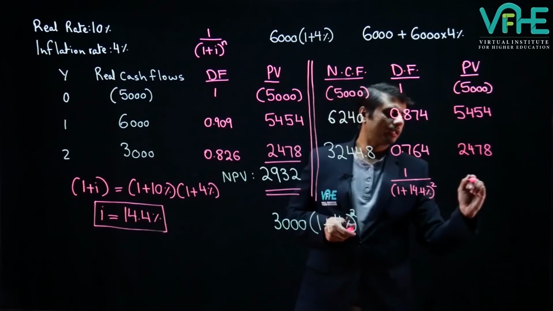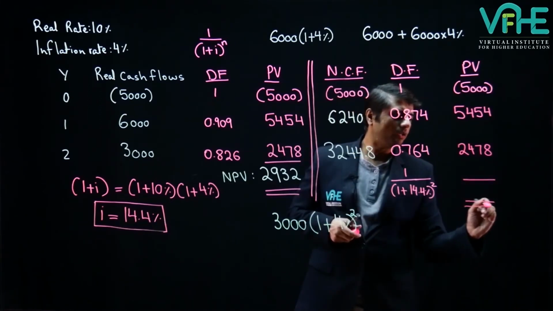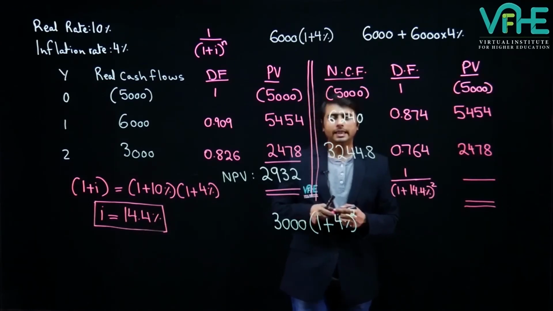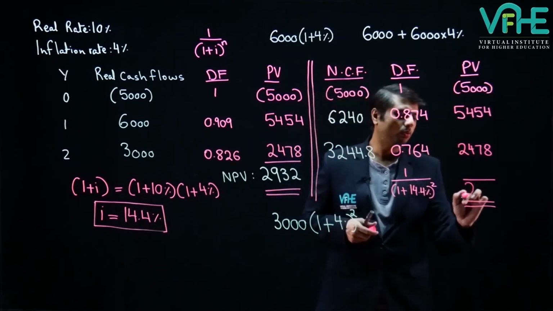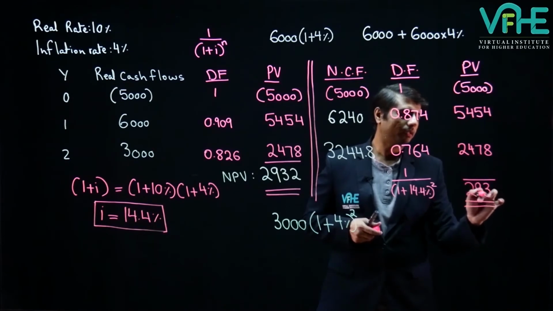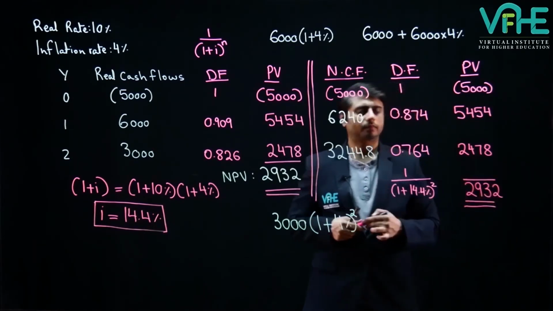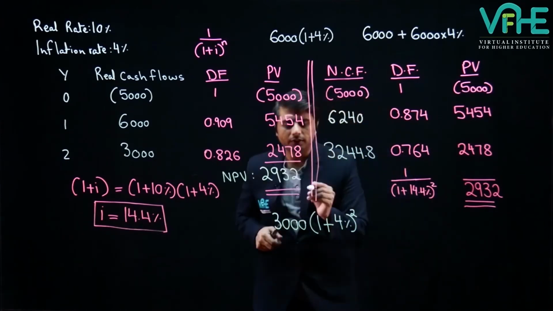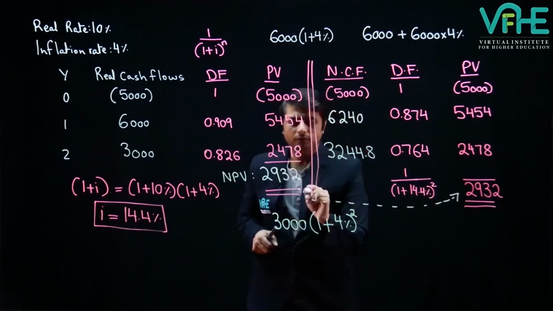So finally, if we add all of them together, our answer will again be 2932. So we are getting the same net present value in this case.